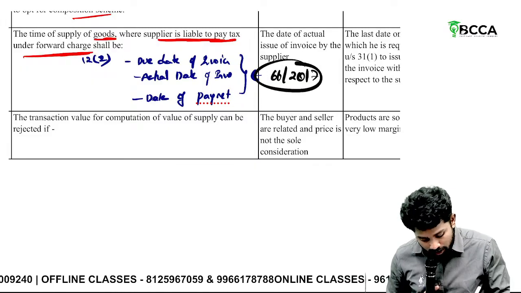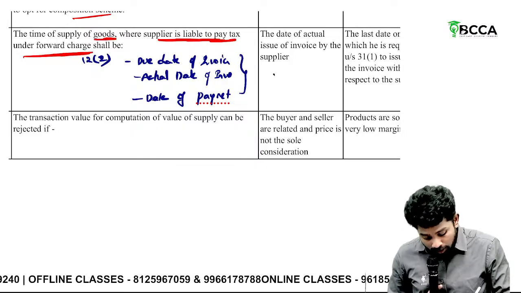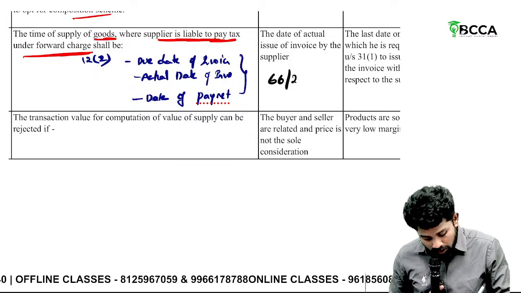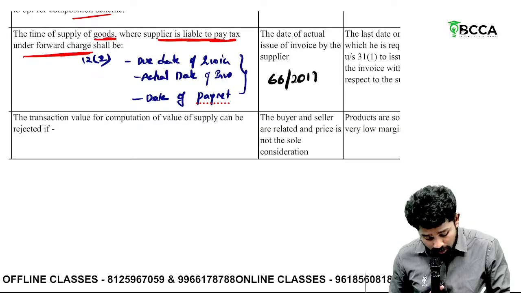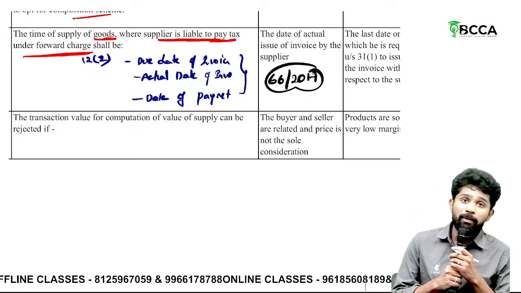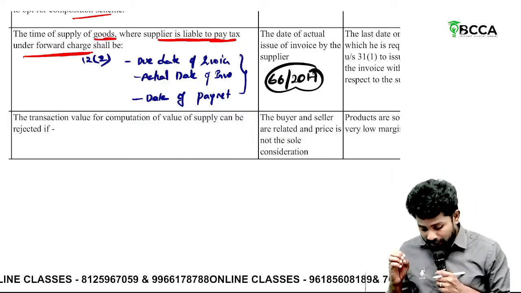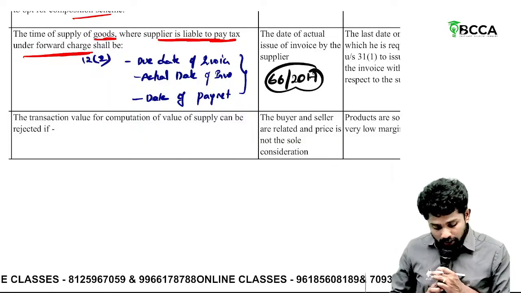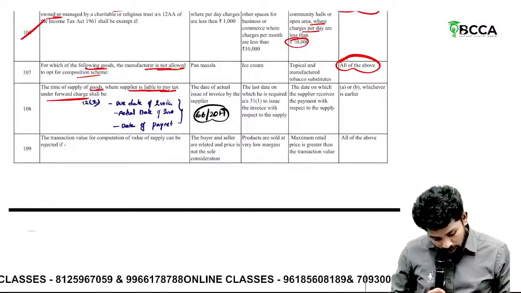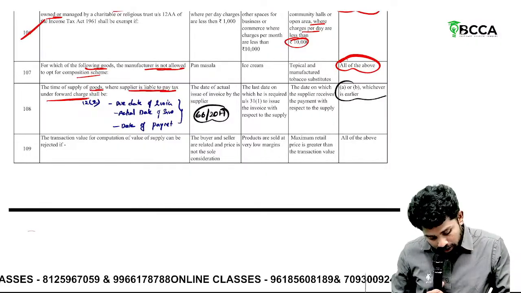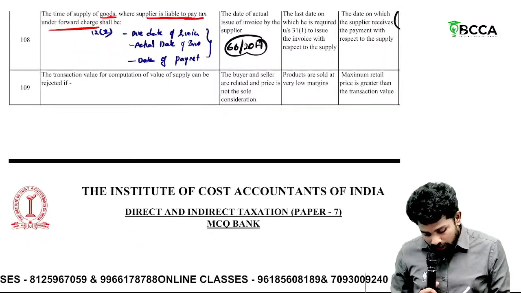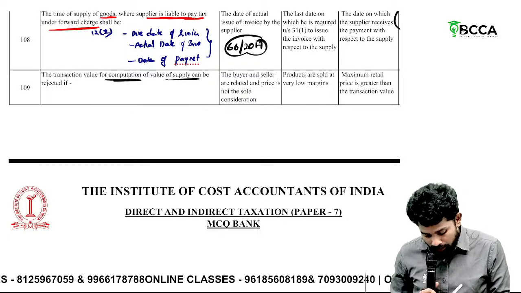Notification 66/2017 says what? Where he is other than a composition scheme person, or he is other than making specified actionable claims, then payment need not be considered. So it is what? A or B, whichever is earlier. Then the transaction value of supply can be rejected.